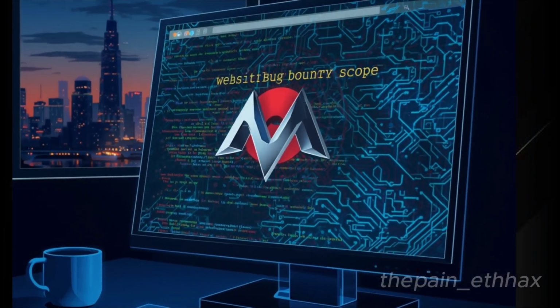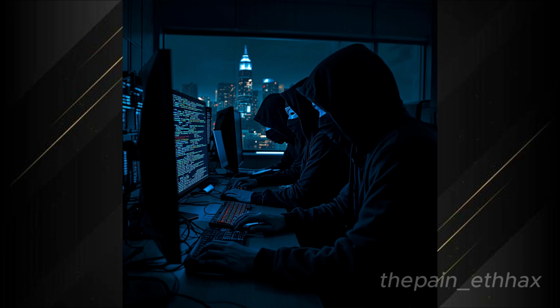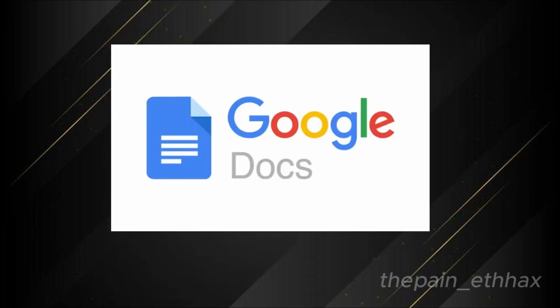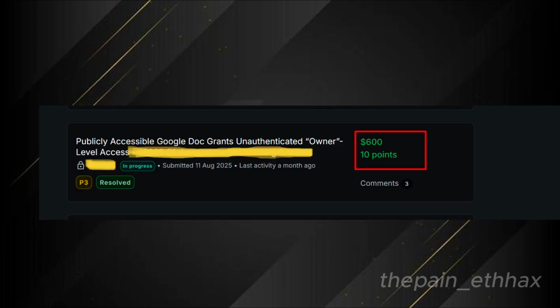The program scope, for example star.target.com, did not technically include the asset I found, but during my research I discovered a link on docs.google.com that provided access to an internal asset. While this wasn't strictly in scope, the vendor accepted the report because of its potential impact. I was rewarded $600 for this finding.